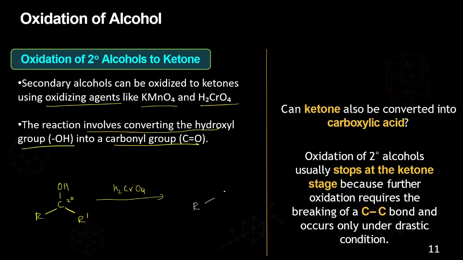What is a ketone? It's nothing but R-C double bond O-R. So this is called the ketone. What is the difference between alcohol and ketone? Alcohol has OH, whereas the ketone has a double bond O. So this is ketone, this is secondary alcohol, and this is the strong oxidizing agent.